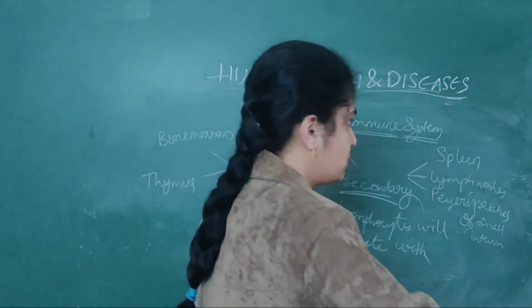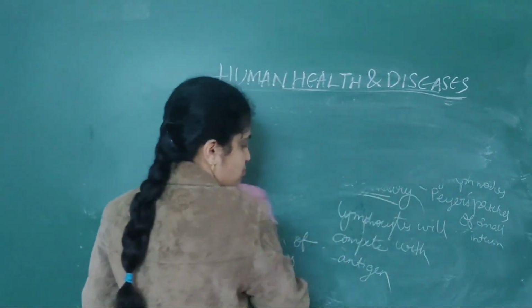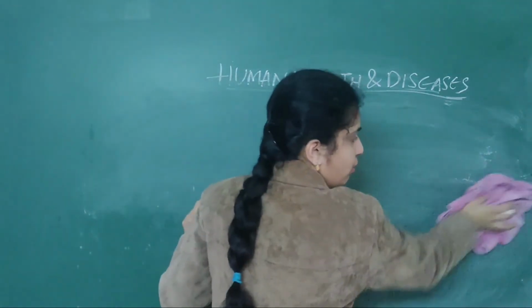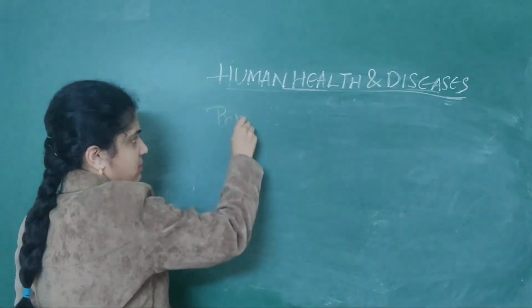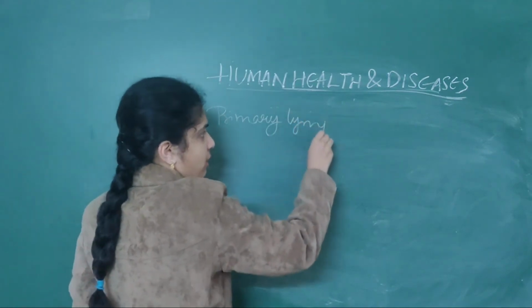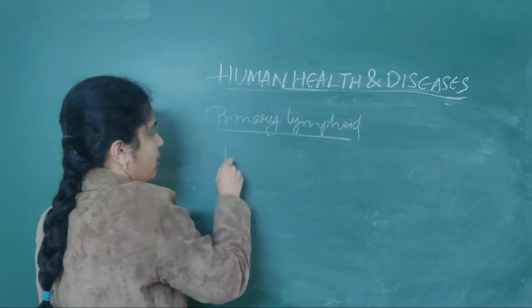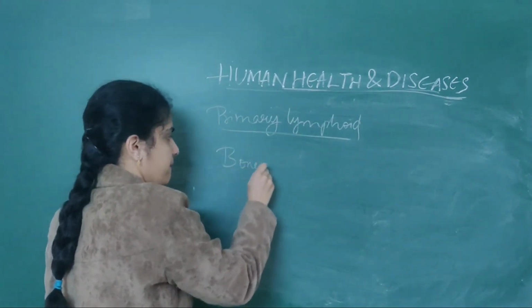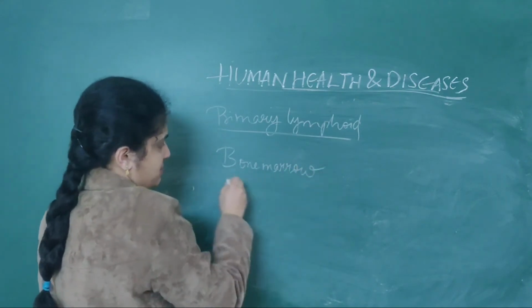Now we will see about the bone marrow as well as thymus. So what is bone marrow? A hollow cavity. These are primary lymphoid organs: bone marrow as well as thymus.